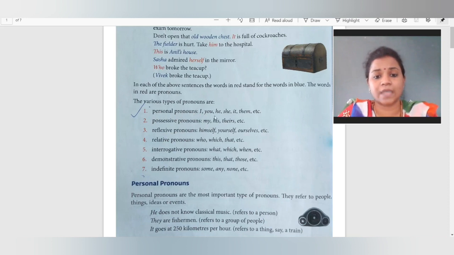So this is just an example. Like in personal pronoun, what pronoun words do we use? That is I, you, he, she, it, them, etc. And there are many words. And for possessive: my, his, theirs, ours, all these are possessive pronouns. Reflexive means themselves, yourself, ourselves, itself, all this will come in the reflexive pronoun.